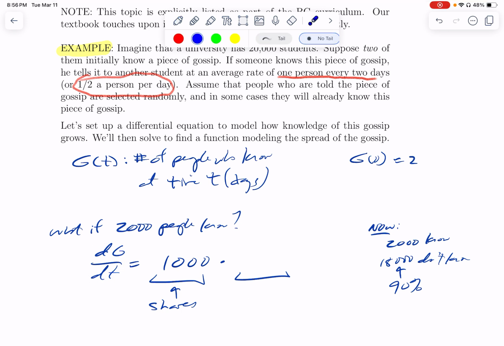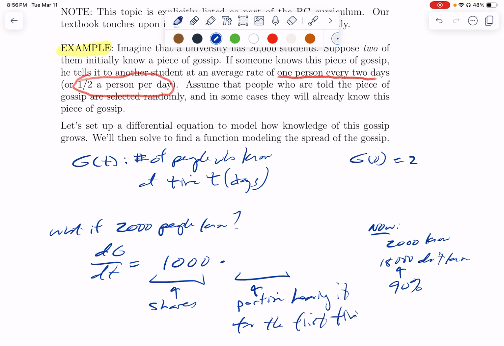So the portion who would be hearing it for the first time would be 90%. So the growth rate would be 900. We're basically imagining on a day where there are 2,000 people who know it, it's going to grow at a rate of about 900 new people.